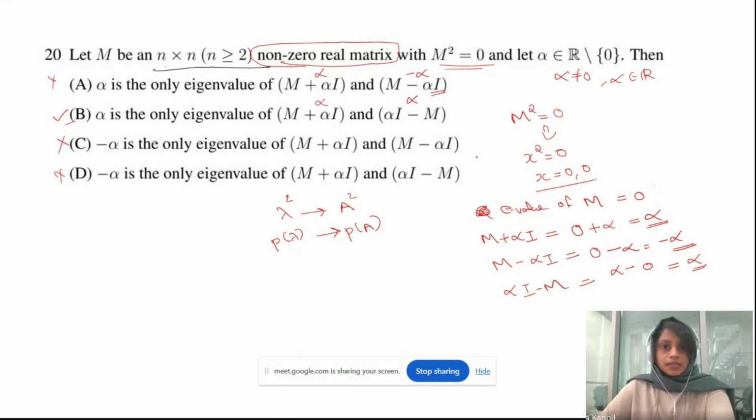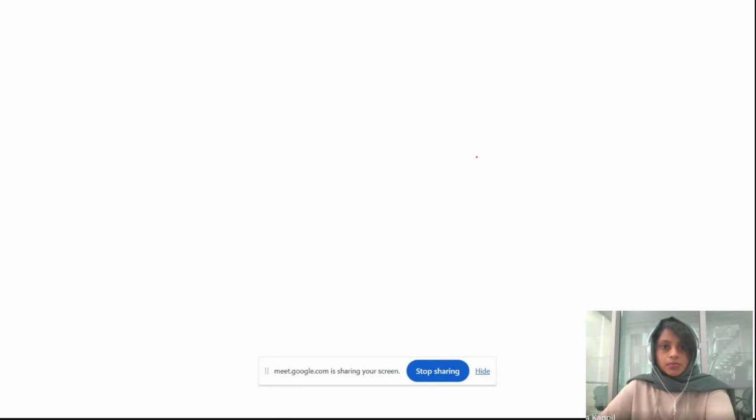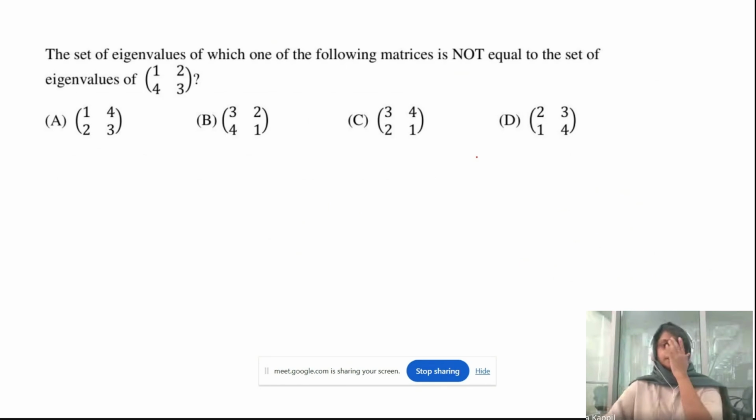Okay, so now let's look at the next problem. Here, the set of eigenvalues of which one of the following matrices is not equal to the set of eigenvalues of [1, 2; 4, 3]? Okay. So here, actually you don't need to find the eigenvalues of this matrix. There are some properties, no? So you can just work with that. So, let's see. 1, 2, 4, 3 is the matrix.